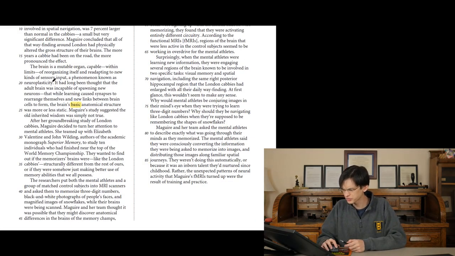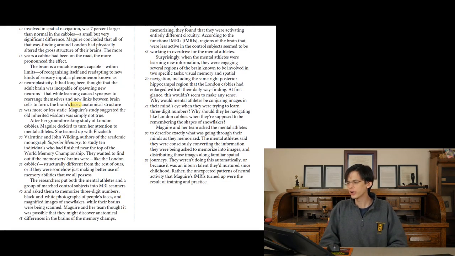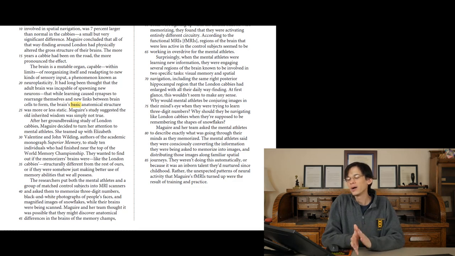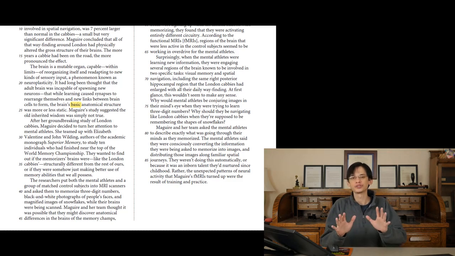So let's read for context, let's read up here in line 20. "It had long been thought that the adult brain was incapable of spawning new neurons, that while learning caused synapses to rearrange themselves and new links between brain cells to form, the brain's basic anatomical structure was more or less static." So while there are some things that did change, like new memories can form, the brain's basic structure was static.